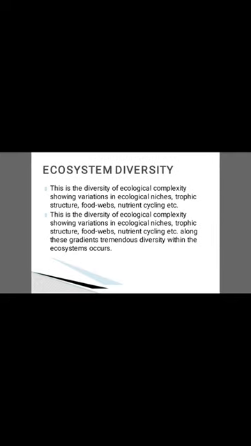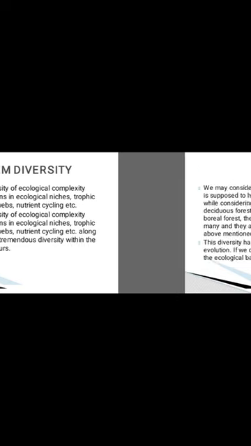The third one is ecosystem diversity. This is the diversity of ecological complexity showing variations in ecological niches, trophic structures according to their food habits, food webs, nutrient cycles, etc. Along these gradients, tremendous diversity within the ecosystems occurs.